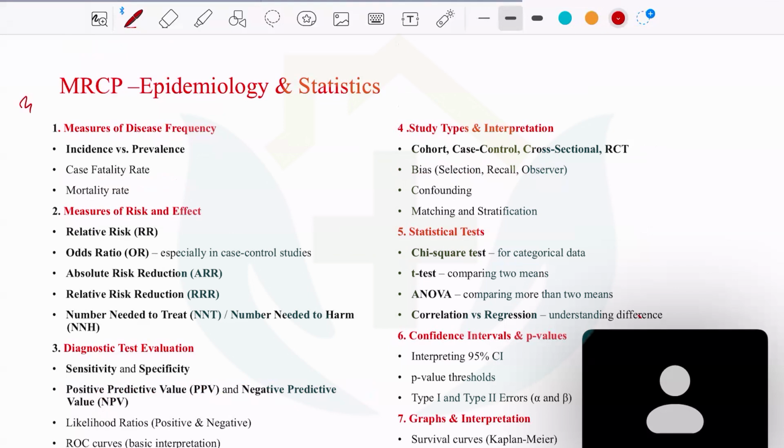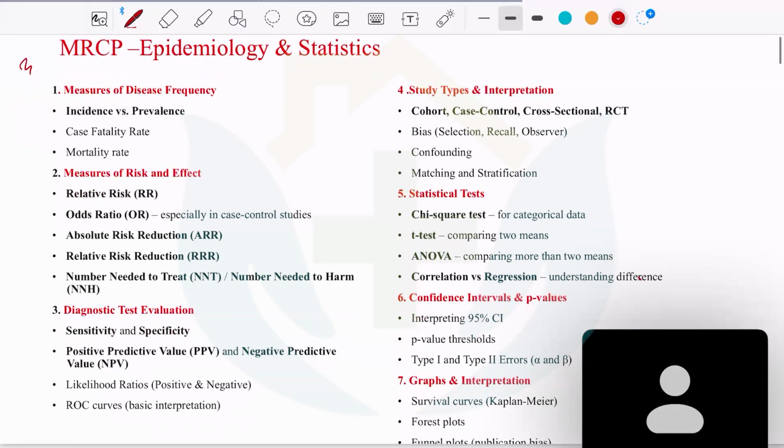Part 1, sir. Okay. So we can expect around 10 questions in part one, and it will be very simple. These are the subheadings in which the questions will be asked. The first question will be very simple. The topic will be measures of disease frequency. You will be asked to calculate the incidence and prevalence, the mortality rate.